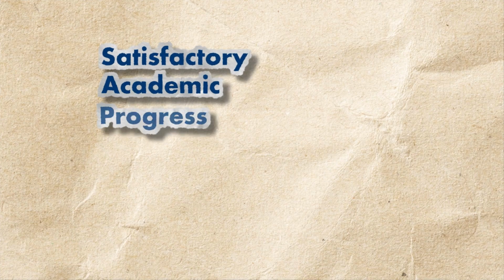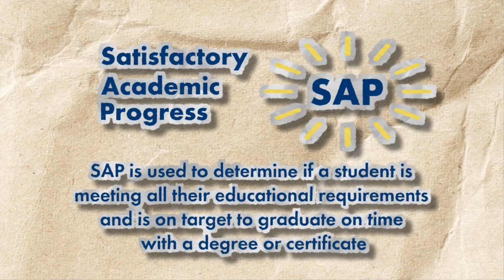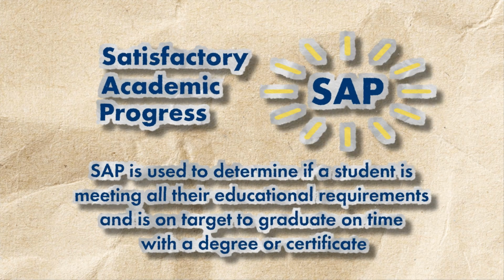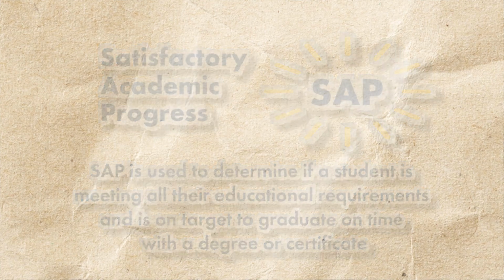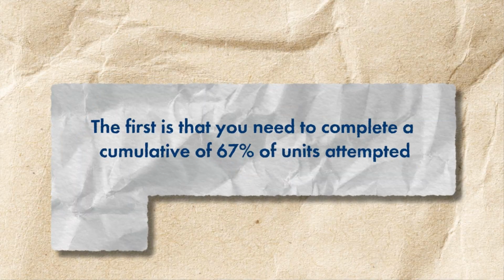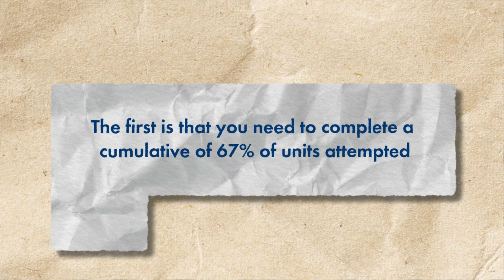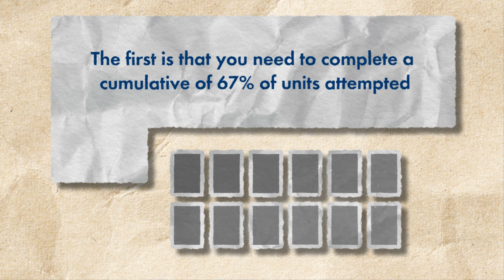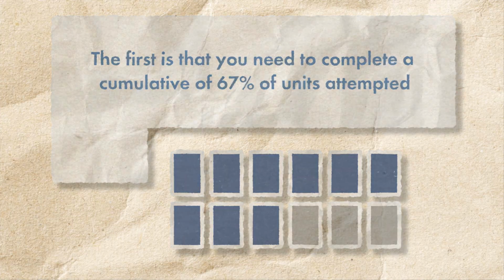Satisfactory academic progress, also known as SAP, is the process a school uses to determine if a student is meeting all of their educational requirements and is on target to graduate on time with a degree or certificate. There are 3 components to SAP. The first is that you need to complete a cumulative of 67% of units attempted. For example, say you attempt 12 units. To meet SAP, you must complete 9 of the 12 units you attempt.